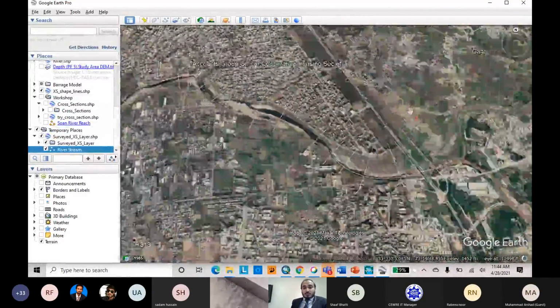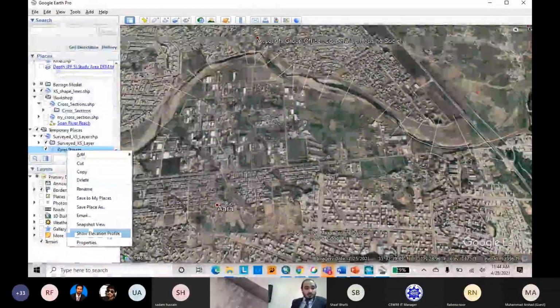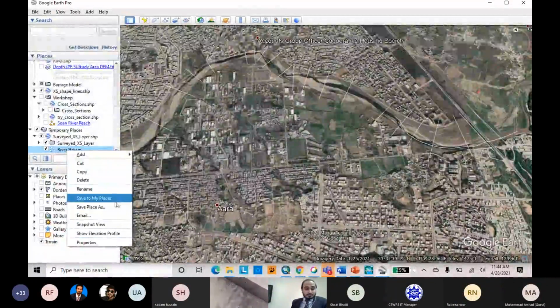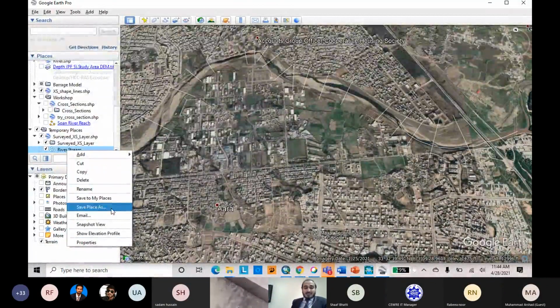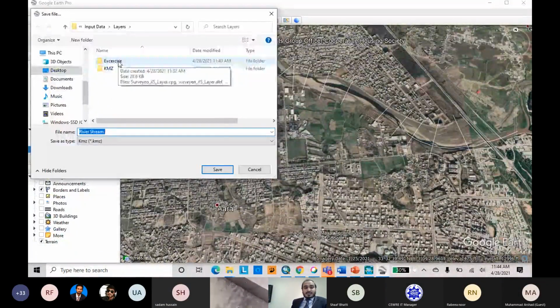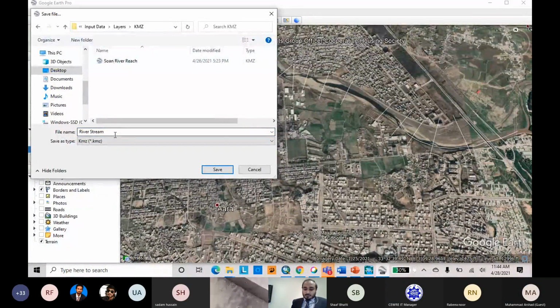Okay, the way to export your digitized data is to right click on the river stream and save place as. Okay, here is our 2D exercise. I had already provided the KMZ Swan River Reach, but I will write it here with the date.